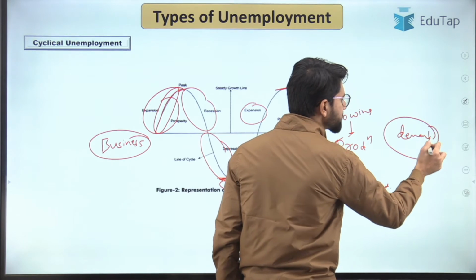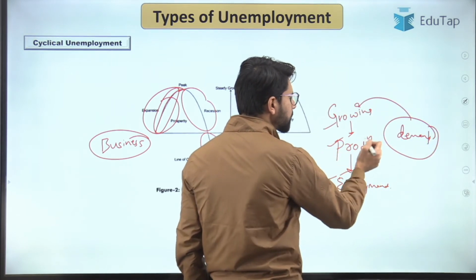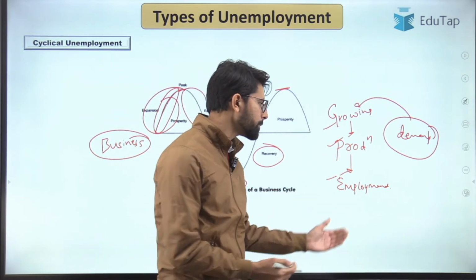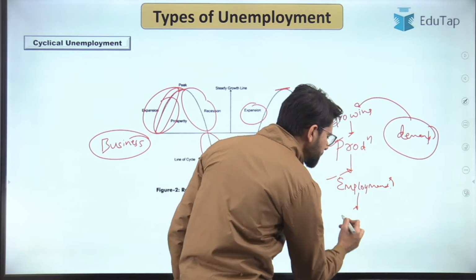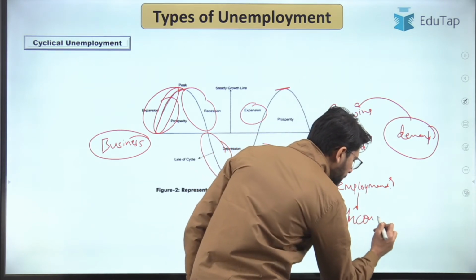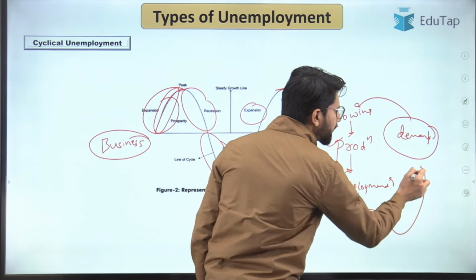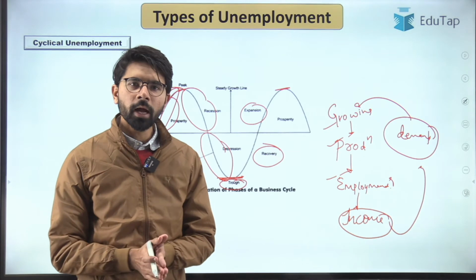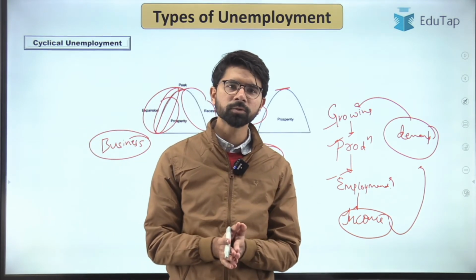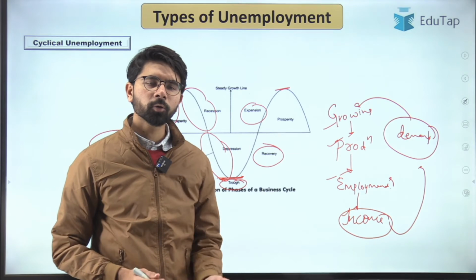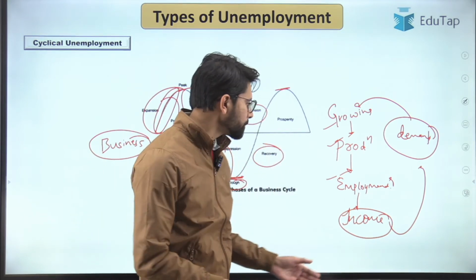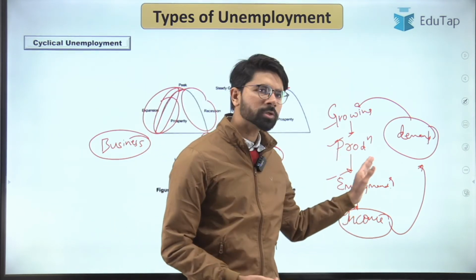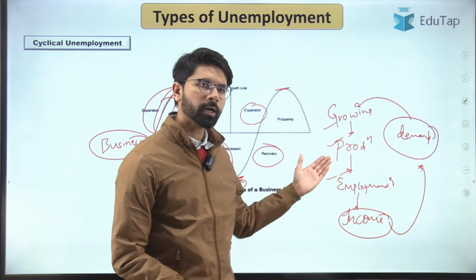The demand is the basic criterion for production, because there is a large demand for biscuits, the production will tend to increase, and similarly the employment will increase, and employment is the major source of income. And again, suppose you were previously unemployed, now you are employed and you earn, for example, 20,000 per month. So now you are going out and spending in the market, because of which the demand for goods will be increased by you. So this is a virtuous cycle through which the growth of a country will take place.